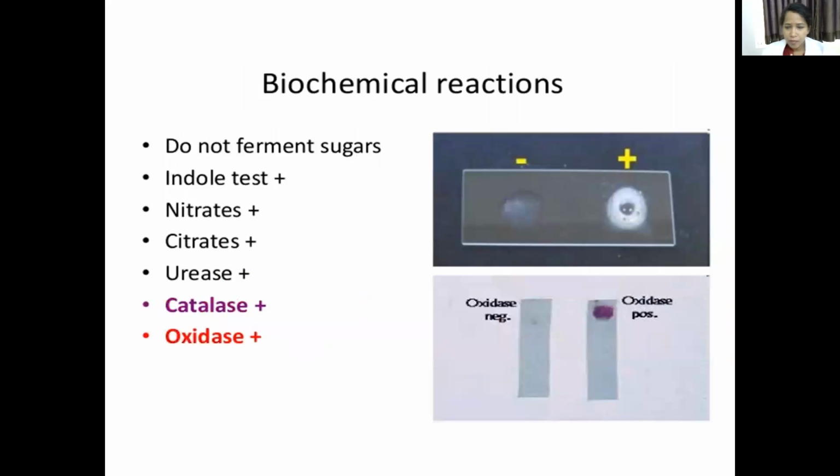Now coming to the biochemical reactions, they do not ferment any sugars, and almost all the other reactions are positive. Indole is positive, nitrates are positive, citrates are positive, urea is positive, catalase positive, oxidase positive. Almost all are positive except the sugars are not fermented.